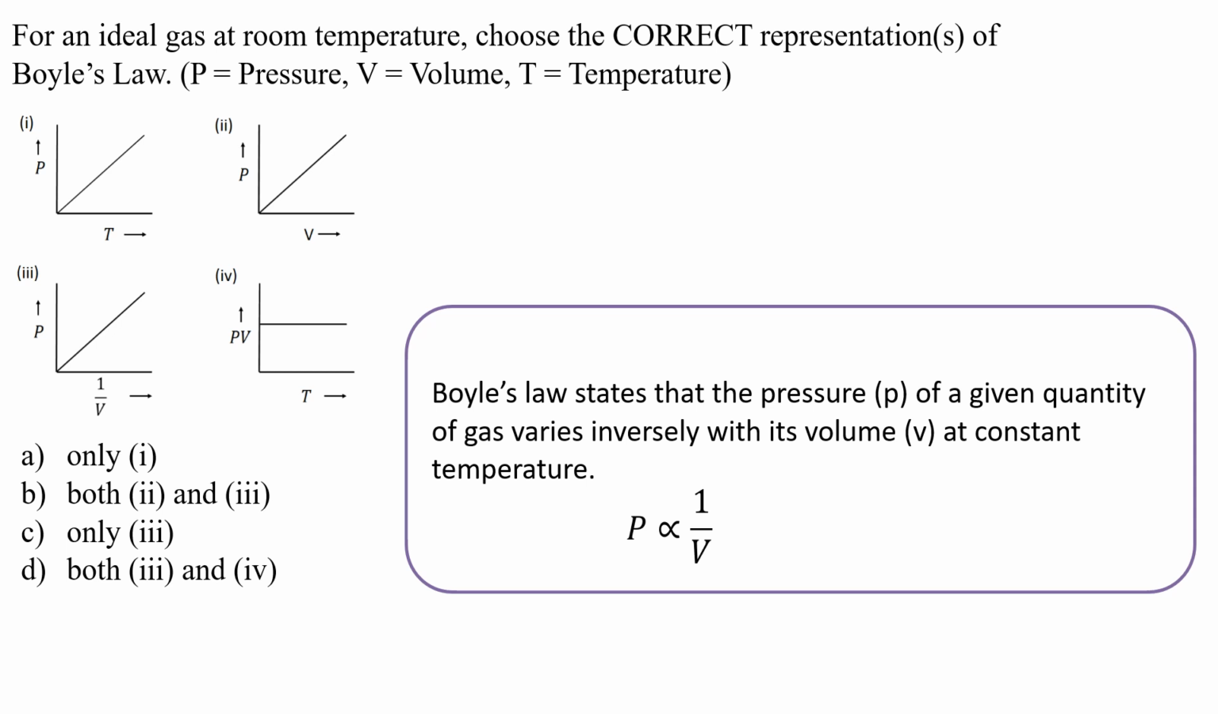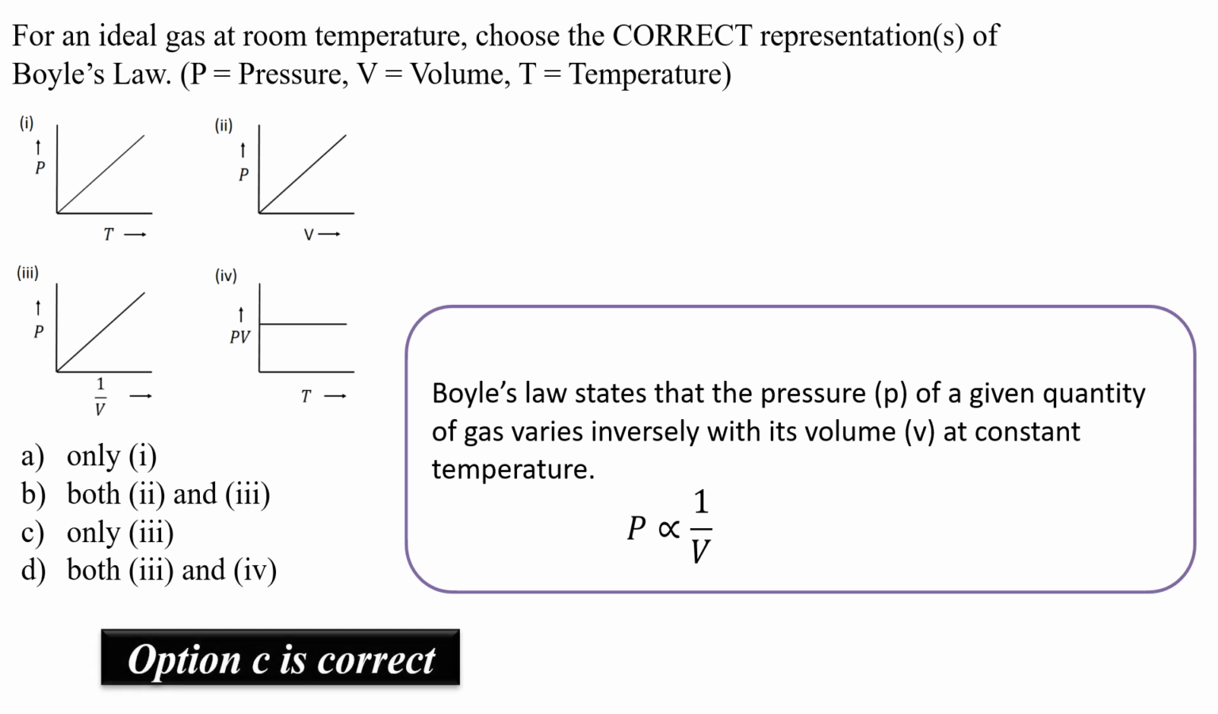Fine. Now looking at the graph third, P and 1 upon V, you can see that it is a straight line, right? You also have to understand that the x-axis and y-axis should be written correctly. Here, option 3, graph 3 is a correct option because we can see that pressure is directly proportional to 1 by V. Remember, directly proportional to 1 by V. But yes, it is inversely proportional to V. Fine. So option C, that is a correct option.